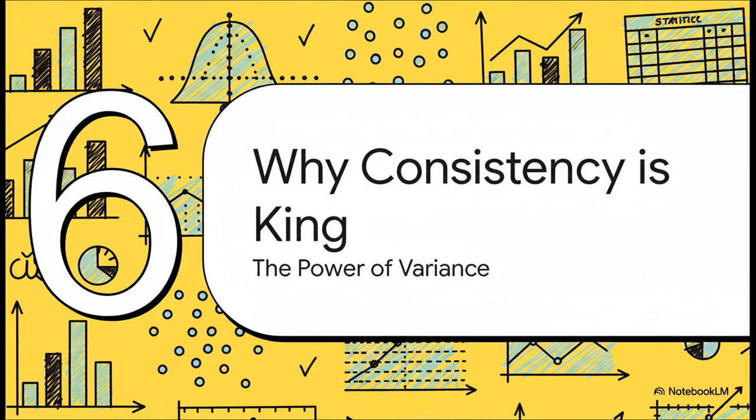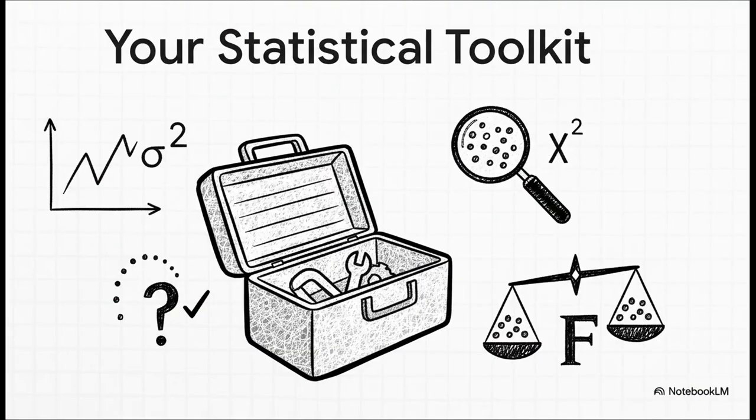So let's wrap this all up. As we've seen, looking past that simple average isn't just some boring math exercise. It has massive real-world impacts on quality, on reliability, and on making the right decision. So here it is, your new toolkit for understanding consistency. You've got variance itself, the main idea. You've got the chi-square test for when you're looking at just one group, either to get a range or test a claim. And you've got the F-test for when you need to compare two groups head-to-head.